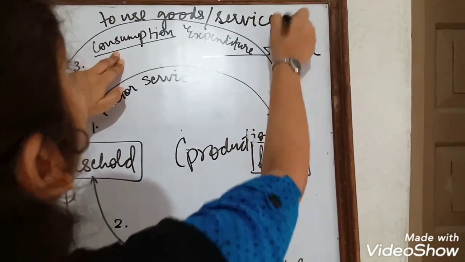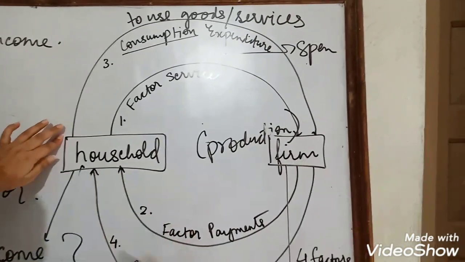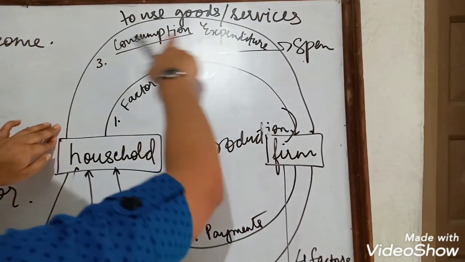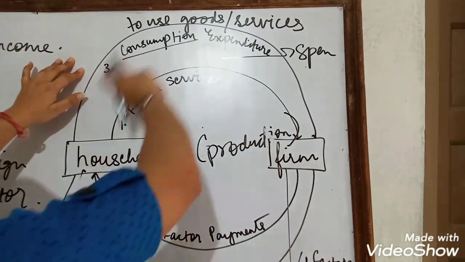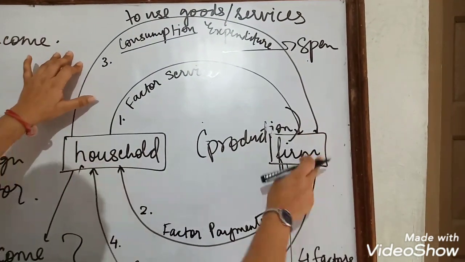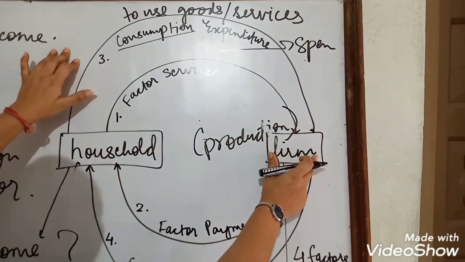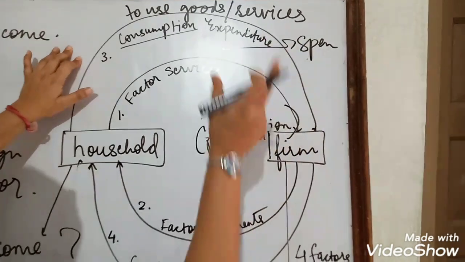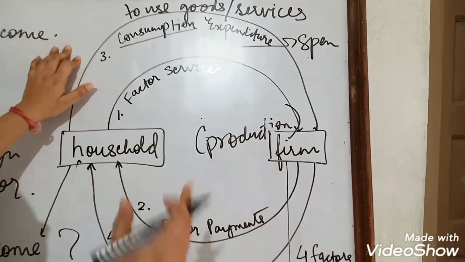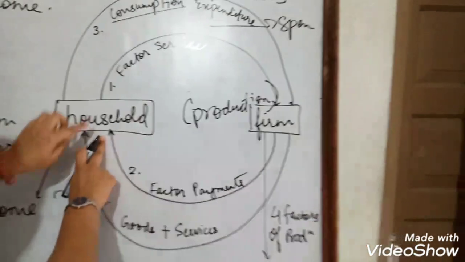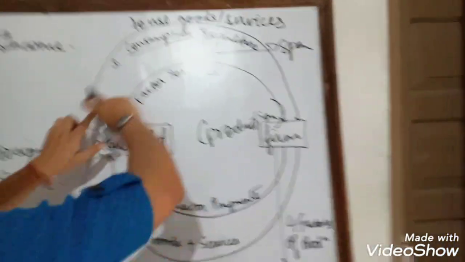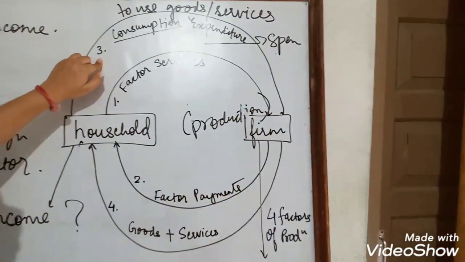Isn't it? So when the household is spending their money in the form of consumption expenditure, where will that money go? It will go back again to the firm. Why will the income go back to the firm? Because the firms are the only ones who are producing goods and services for us. So the payment that we receive from the factor payments, we will spend it and consume it for our benefit.